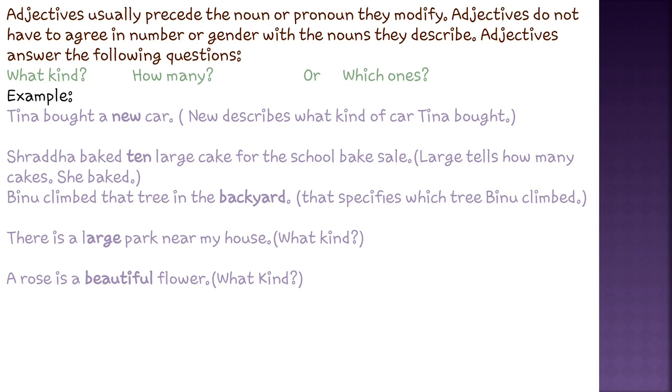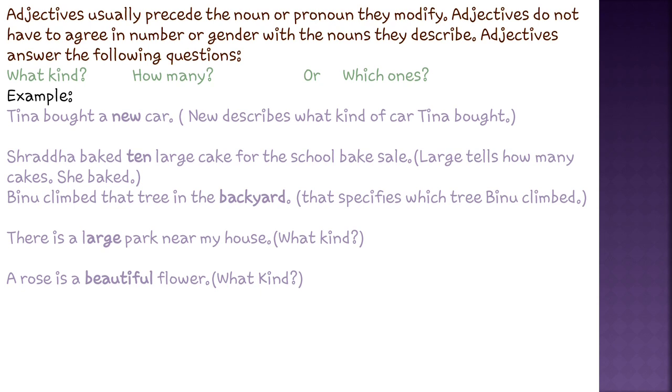The first example is: Tina bought a new car. Here the word new is describing what kind of car Tina bought. So it is answering what kind. The answer will be new. Here the word new is describing the car. Car is a noun, and it is preceded by the word new. So here the word new is the adjective. It is describing what kind of car it is. Is it a new car? Is it an old car? Is it a long car, SUV car, or a family car, etc.? We will not go into detail for this.